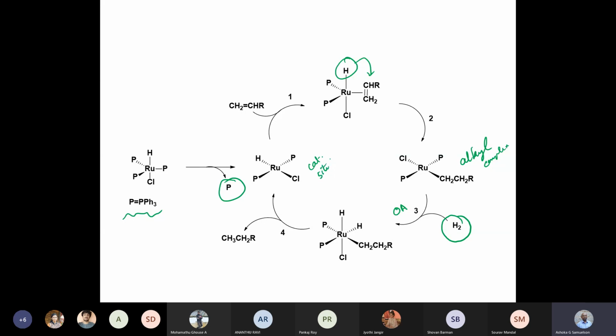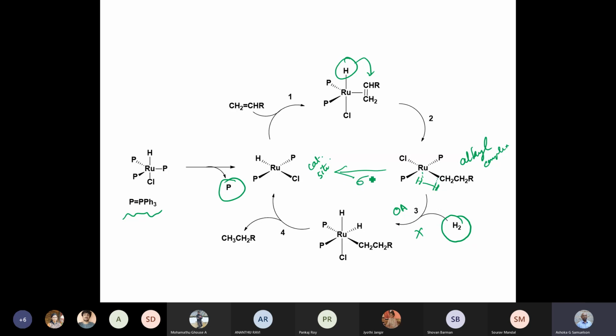Now, Elias's book suggests that ruthenium is less likely to undergo oxidative addition, and so it would undergo hydrogenolysis. So this is not the favored step, but you will have hydrogenolysis by a short circuit right here with the two hydrogen atoms interacting with ruthenium and with a carbon.